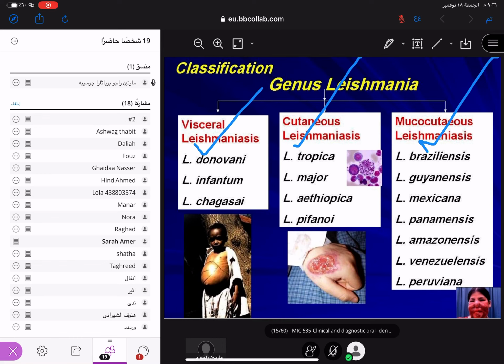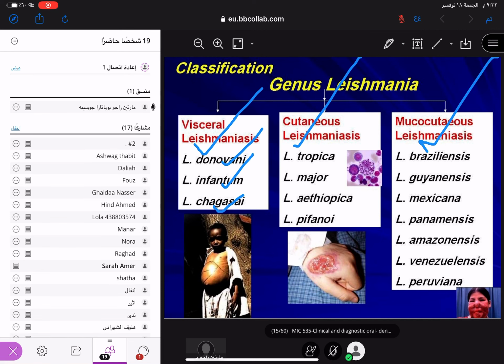Leishmania donovani, Leishmania infantum, Leishmania chagasi can cause visceral leishmaniasis. Cutaneous leishmaniasis is caused by Leishmania tropica, Leishmania major, Leishmania aethiopica. Mucocutaneous leishmaniasis is caused by Leishmania braziliensis, Leishmania mexicana. Understand?